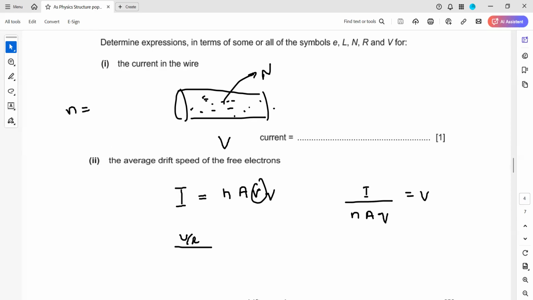The term charge density means how many charges are present in a unit volume. So n is equal to N divided by V, where this V is the volume, not the voltage. So in place of n, I can write capital N, the total number of charges, divided by total volume.